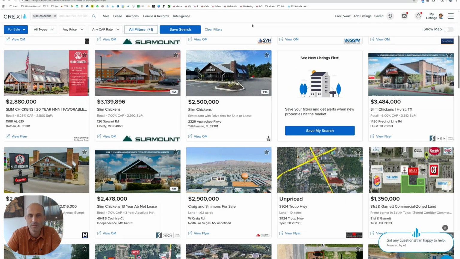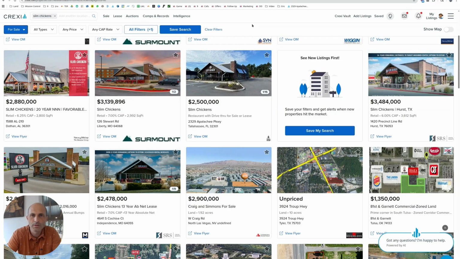Some of the presentations I saw from different salesmen on there, they were talking about over 1,000 different Slim Chickens under development, different phases of development. Like they've got contracts, they're buying land, or they're building, they're working on permitting, or whatever phases of development to make more Slim Chickens out in the future. So we're at 200 something locations now. And they've got 1,000 of them in the pipeline. I don't think 1,000 of them will make it all the way, but some of those will.